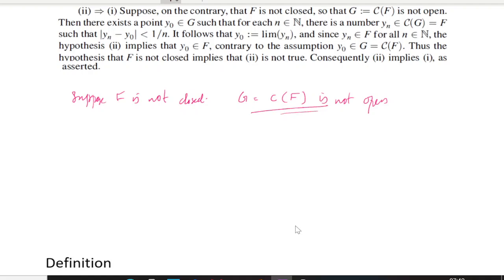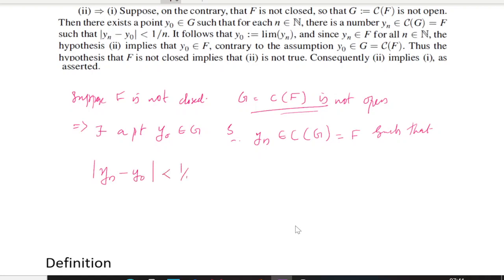Open means for every point we are able to find an epsilon neighborhood which is completely contained inside G. But it is not open. That means there exists a point y naught belonging to G such that y_n belongs to the complement of G, that is F, such that the modulus of y_n minus y naught is less than 1 by n.